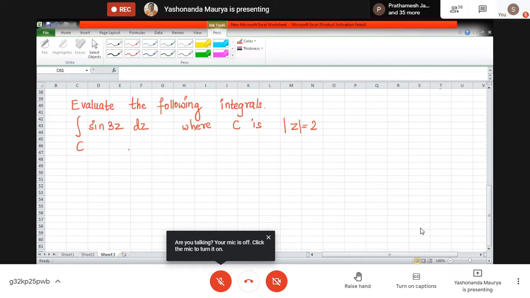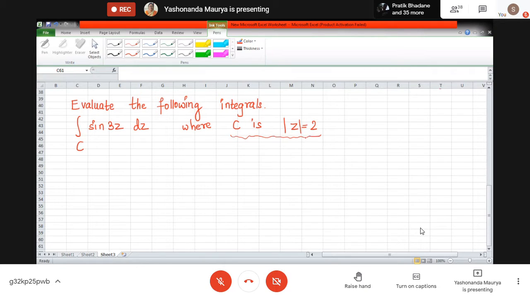So what about this particular integral? Now what sort of curve is this one which is specified over here? Circle. Yeah, thank you. I was waiting for some response because I was under an impression whether I am audible or not. Okay, so now here we go.